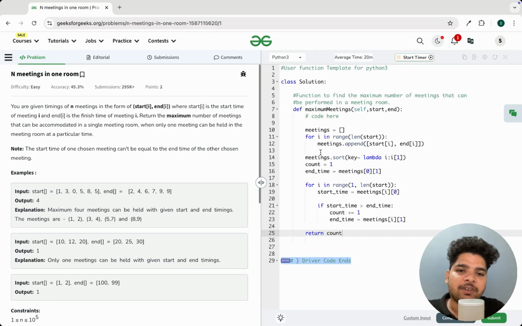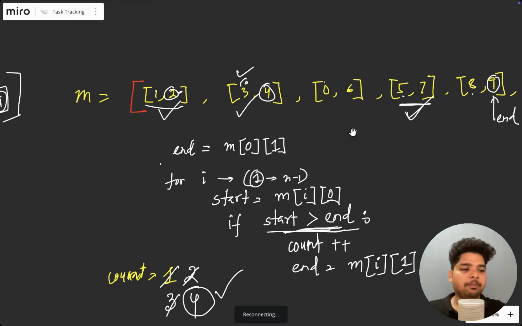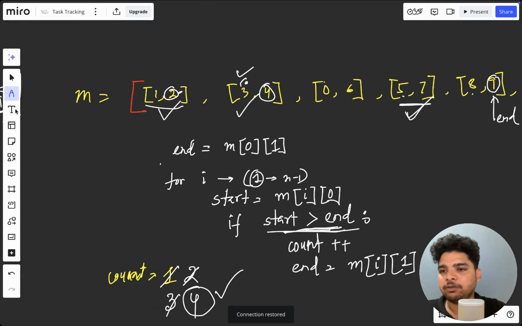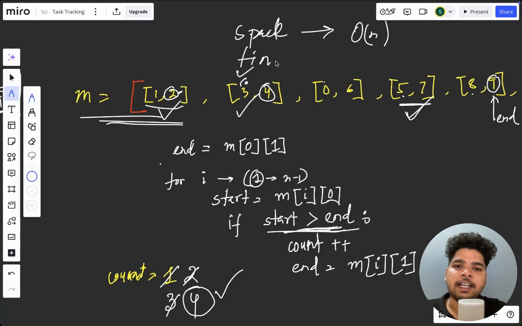And what is the time complexity for this algorithm? So here, first thing, we have to make an array, right? We have to create a space. That's why the space complexity will be O of n. And we have to sort this array, right? So first thing what we are doing is creating this array. So that's why the space we are taking will be O of n.